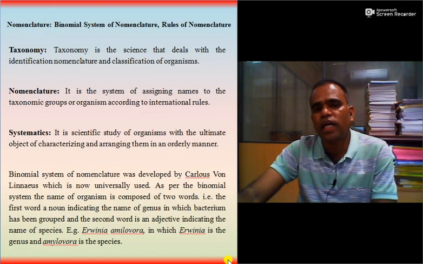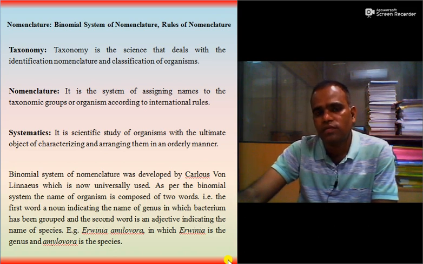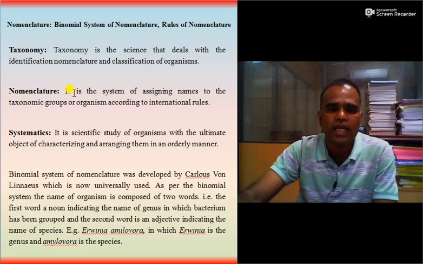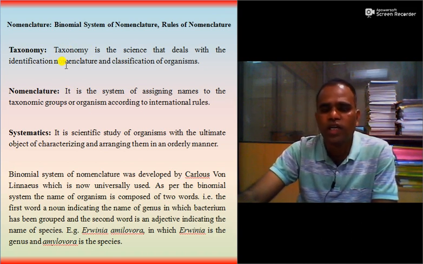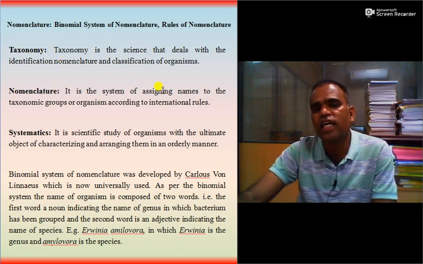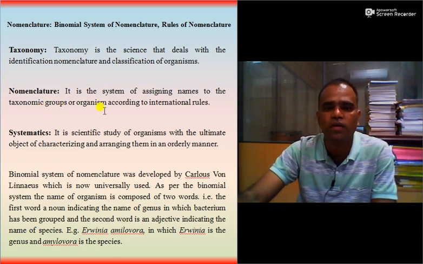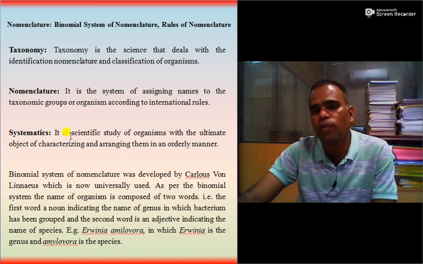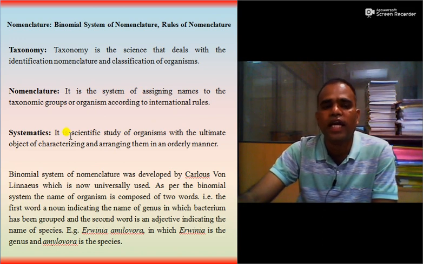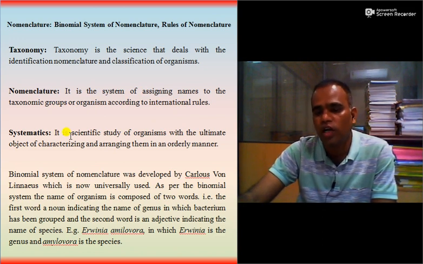Then third topic is nomenclature. So it is binomial system of nomenclature. So let us see some of the definitions. Taxonomy is the science that deals with the identification of organisms, their nomenclature and classification. Nomenclature is the system of assigning names to the taxonomic groups or organisms according to the international rules. Systematics is the scientific study of organisms with the ultimate object of characterizing and arranging them in an orderly manner.